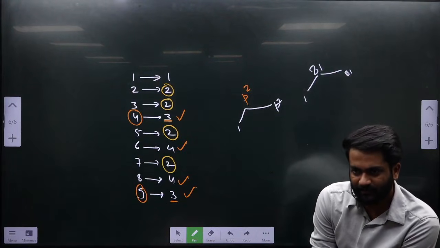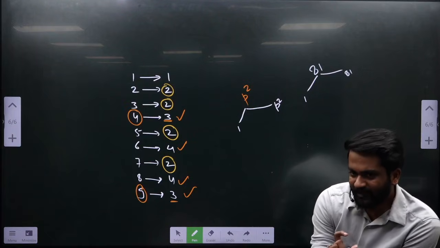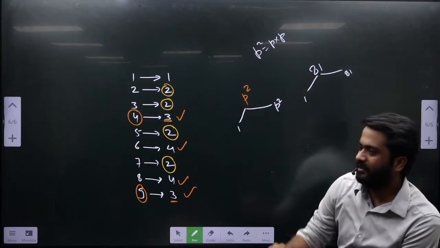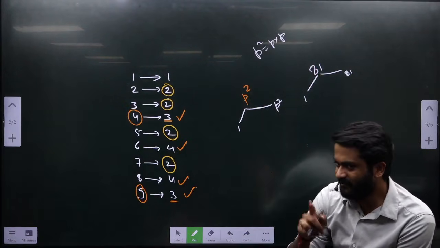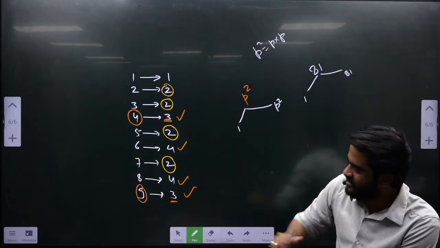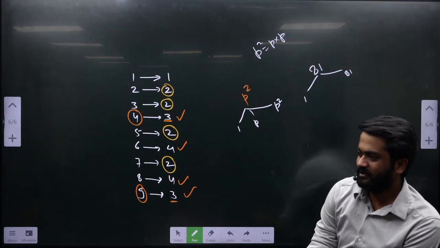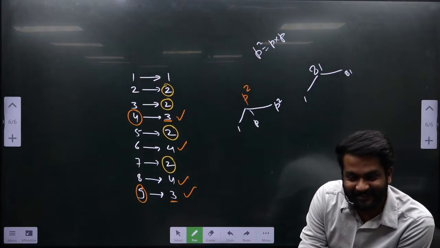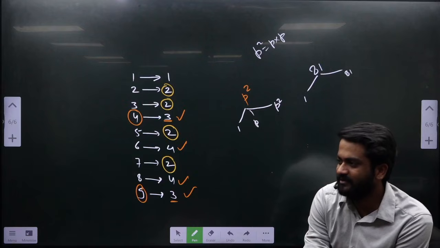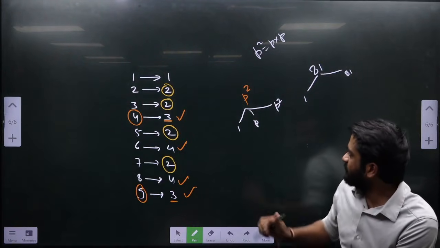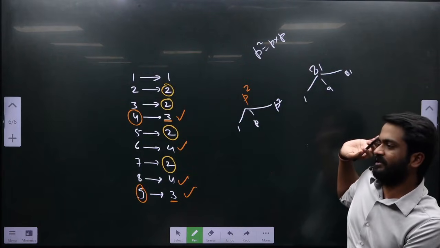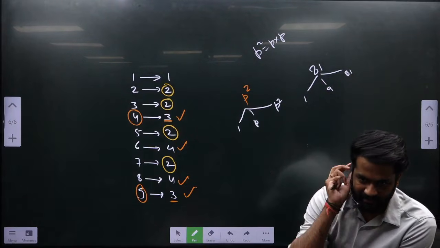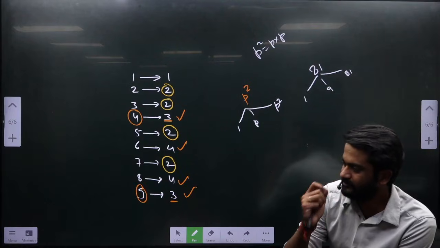Do you agree or not? But now there is a catch. If it is a p square, it is nothing but p into p, so it can be divided by p. And if that is the case, p has to be a factor of this, and there are more than two factors, so it is a composite number. Sorted. So see here, 9 will always have 3 as a factor. So if there is a perfect square and it is not 1, then it will be a composite number.